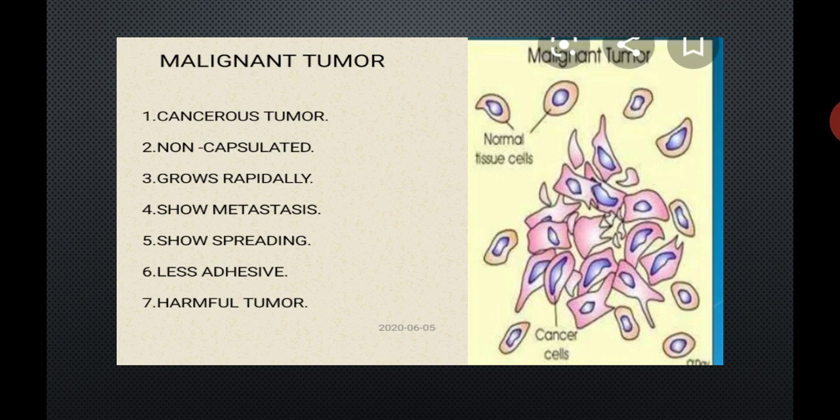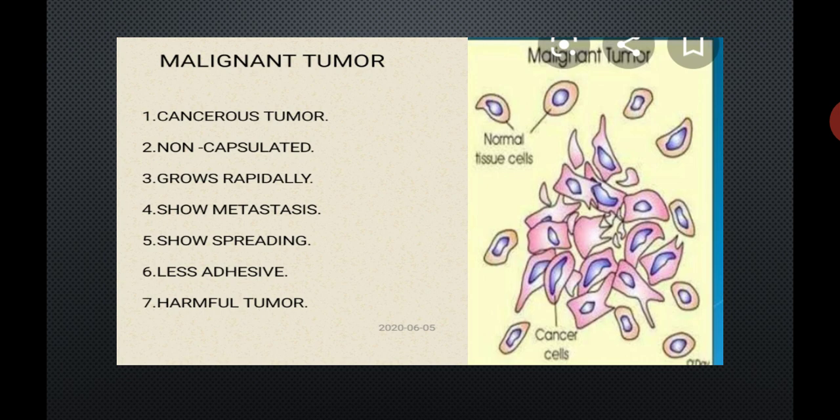This is a note on the malignant tumor. It may be asked as a short note question: write a short note on the malignant tumor. It is a cancerous tumor. It is non-capsulated. It grows rapidly. It shows metastasis, so there is spreading of cells. It is less adhesive and it is a harmful tumor. This is a note on the malignant tumor. Students, maybe a 2 marks question: give the difference between the benign tumor and the malignant tumor.